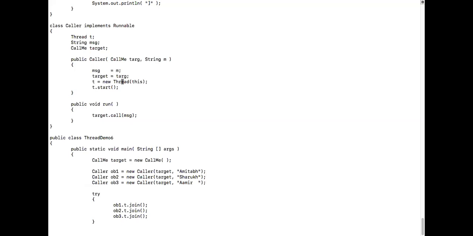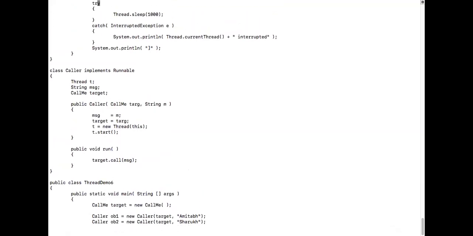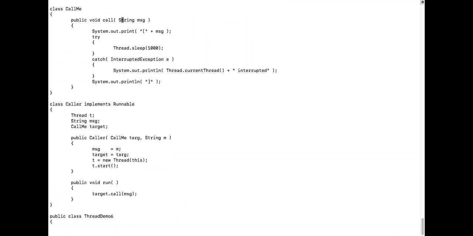Then I'm creating a new thread associating with this one, correct? And then I'm calling a new thread t dot start. T dot start will internally call run, isn't it? And now I'm calling again. Even this thread will call target dot call message, isn't it? Now when he calls target dot call message, what will happen? He'll go to this call method. The call method will get called.